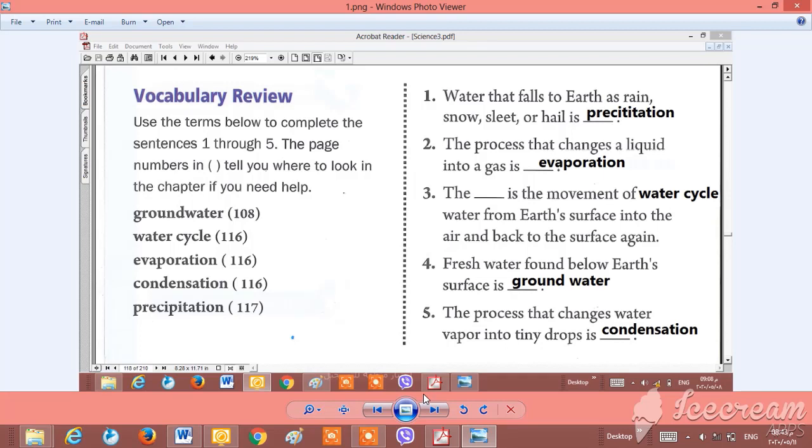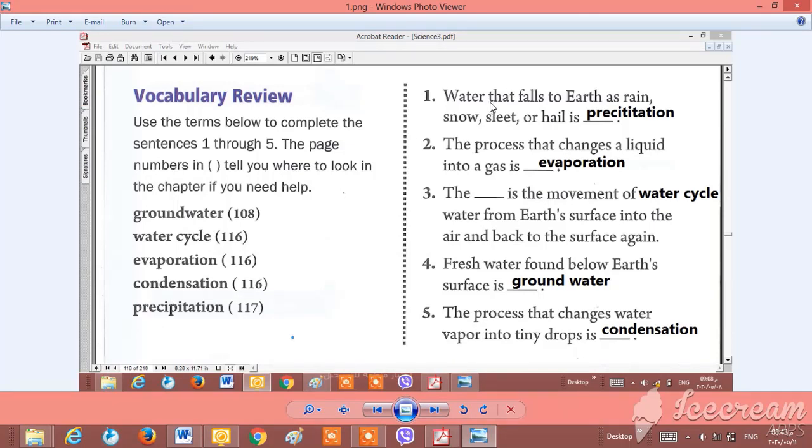Okay, open your books at page 120. We have a review here. This question wants you to complete these sentences by using those terms: groundwater, water cycle, evaporation, condensation, and precipitation.